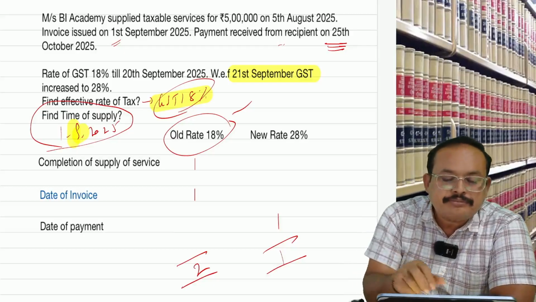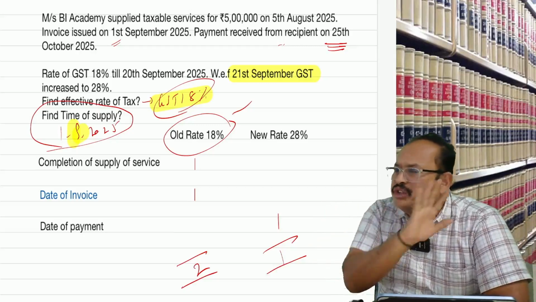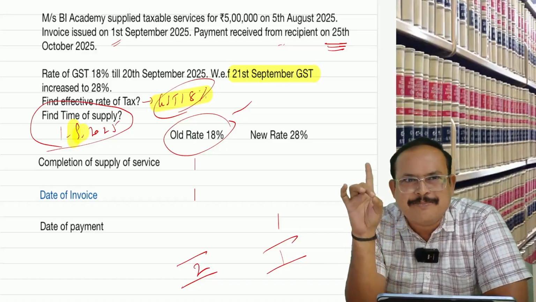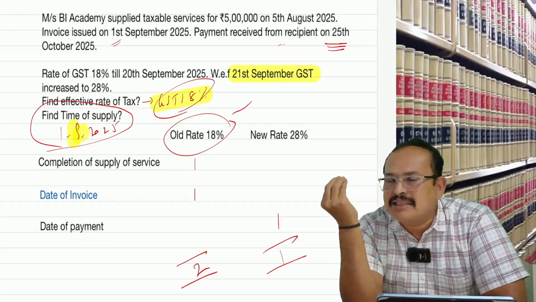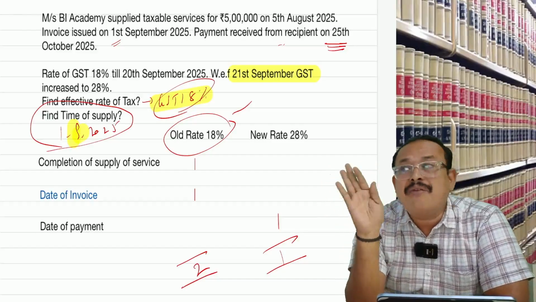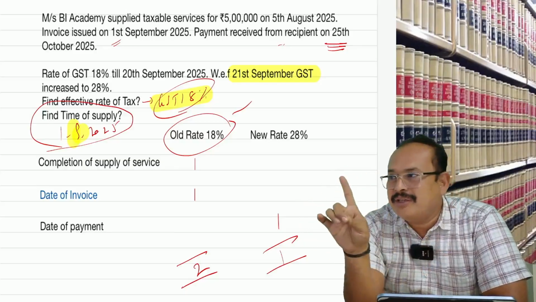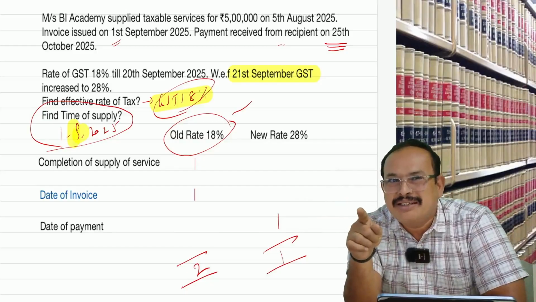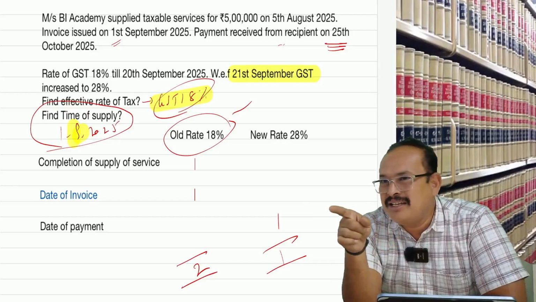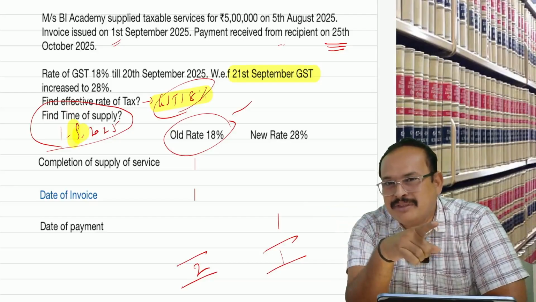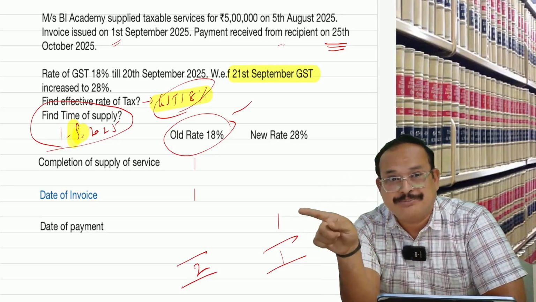Let us see. It is the supply of goods, same as supply of services. There won't be any change except one case. Majority principle is the same. Decide the rate of tax based on the majority principle. Time of supply is considered. Be careful. For the supply of goods, payment is not a time of supply. We have not considered the payment date, except for specified actionable claims.